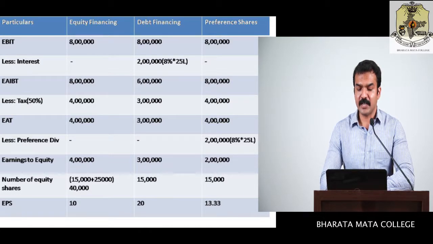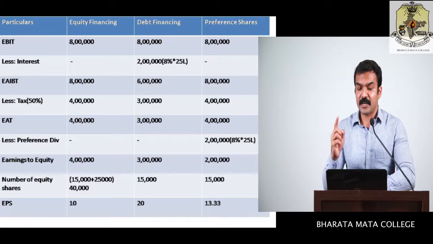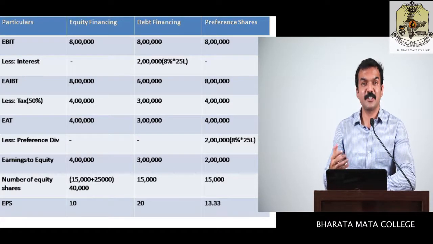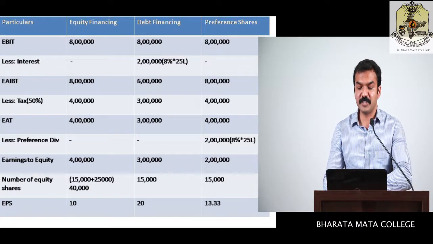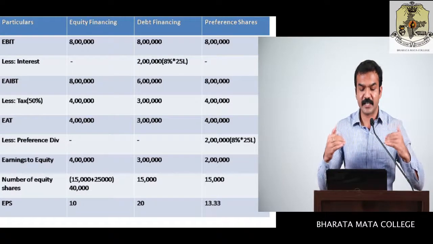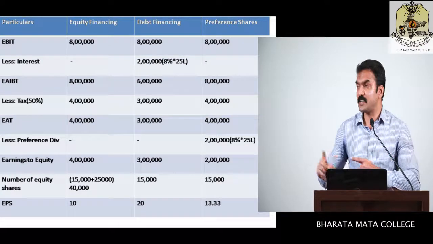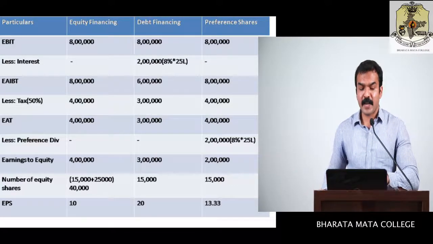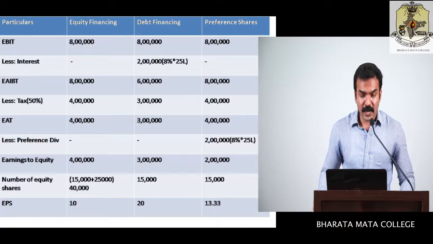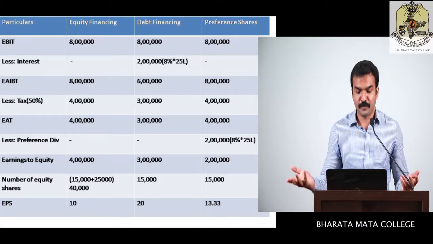And you know that earnings after interest before tax for debt financing is 6 lakh. And if you deduct 50% tax, you will get 3 lakh. Then for preference shares, it is 8 lakh, and if you deduct 50% tax on the preference share of 8 lakh, it is 4 lakh. You can deduct this item. You will get earnings after tax as shown in the table. And earnings after tax is 4 lakh, 3 lakh, and again 4 lakh.